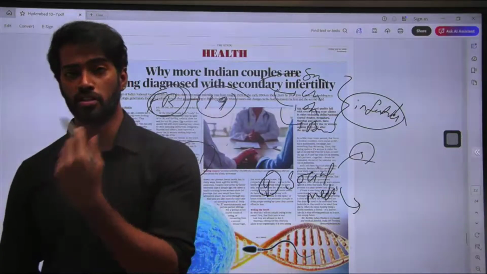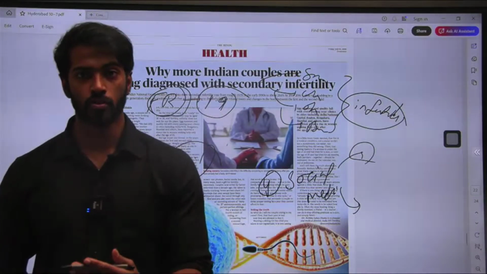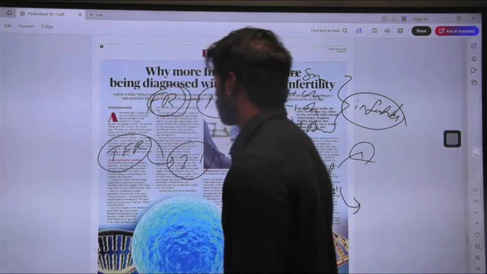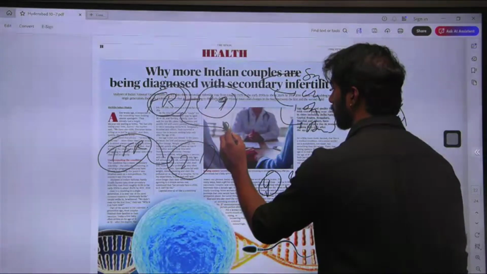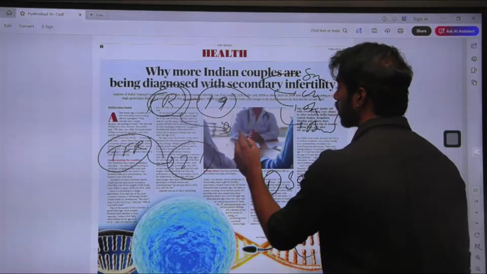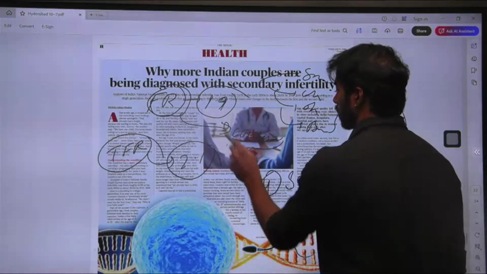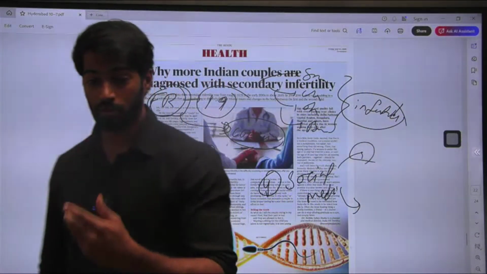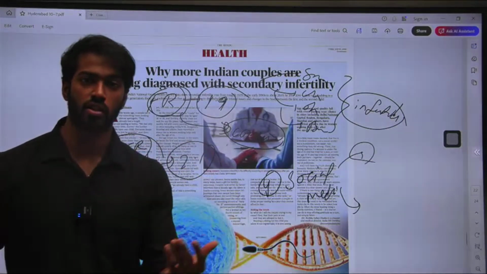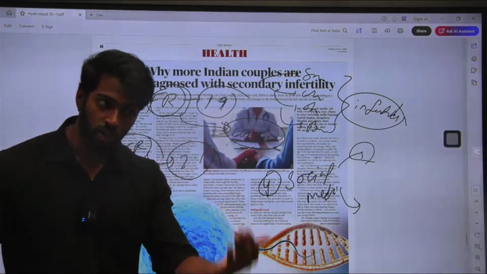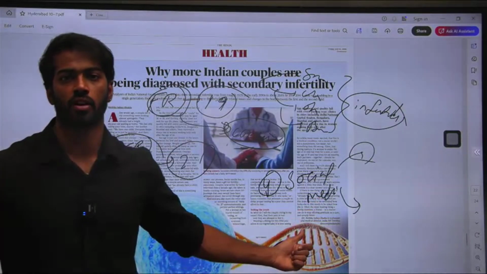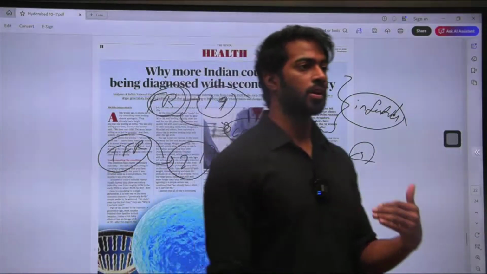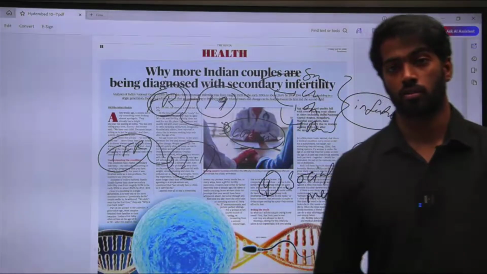Now, many states are trying to come up with policies which would ensure a high number of births, right? We are encouraging couples to conceive more. They are giving incentives, policies and laws which are favorable to couples, which would encourage them to conceive more. Now they are trying to conceive more, but there is a high amount of secondary infertility. This is a major cause that would hinder our ability to increase our demographic dividend.